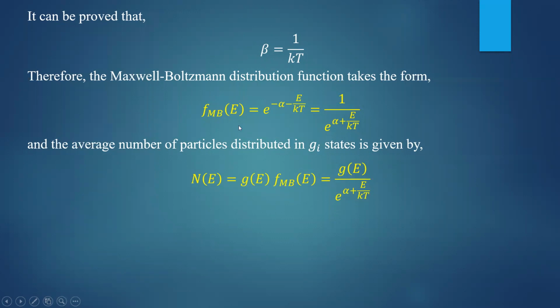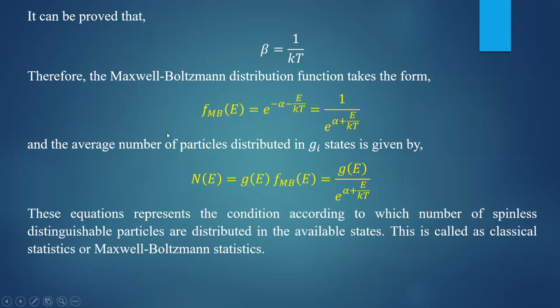So using this Maxwell-Boltzmann distribution function, you can find out the number of particles in the given state. So these two equations represent the condition according to which the number of spinless distinguishable particles are distributed in the available states. This is called classical statistics or Maxwell-Boltzmann statistics. These two equations are very important in the study of the classical system.